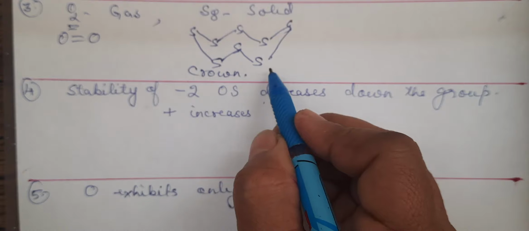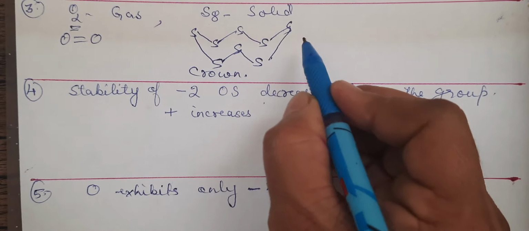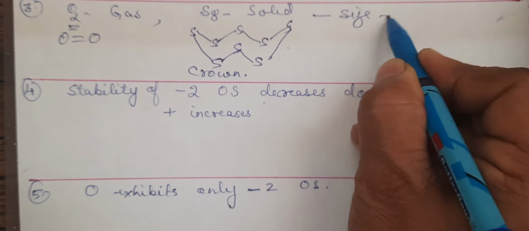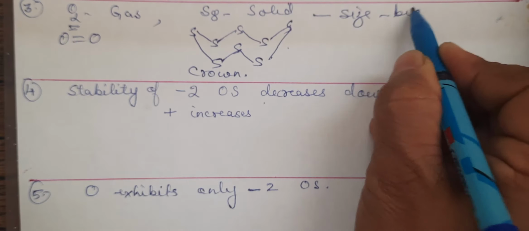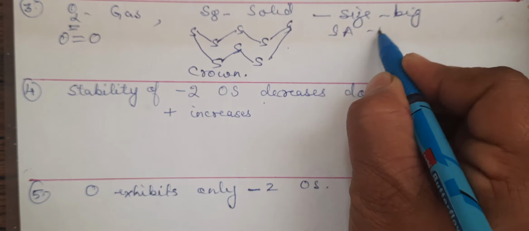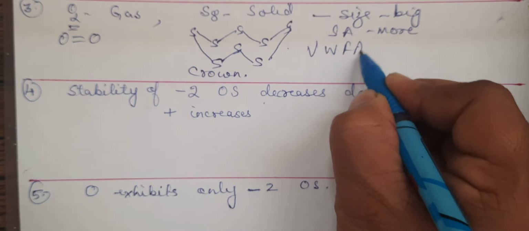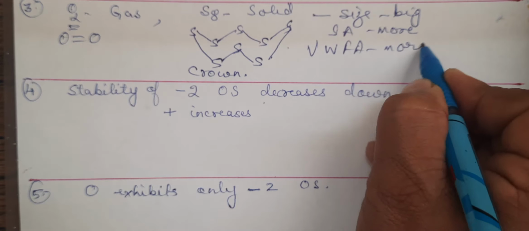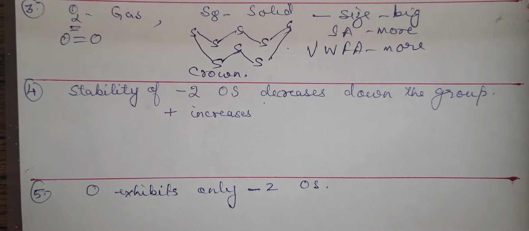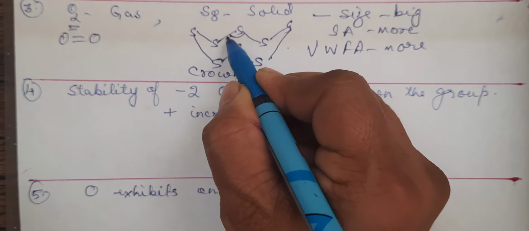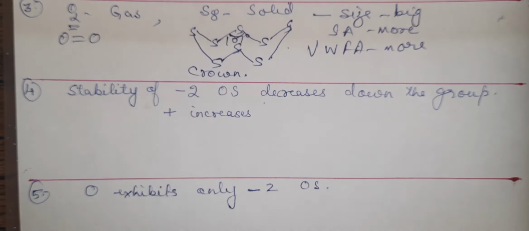So due to which what happens? The size is more. The size of S8 is large. Size is big, due to which surface area is more. The more the surface area, van der Waals forces of attraction also will be more. Clear? Is it clear? So this angle also you may write, it is 107 degrees.